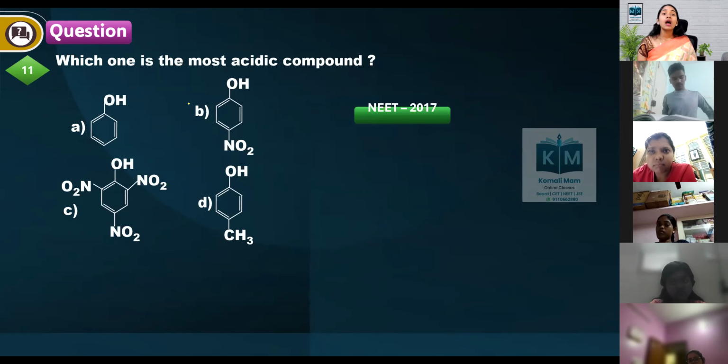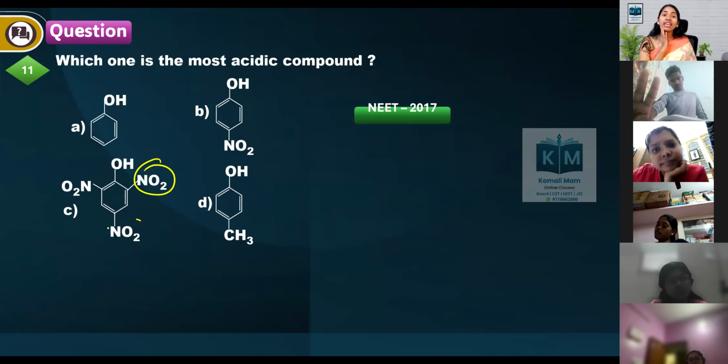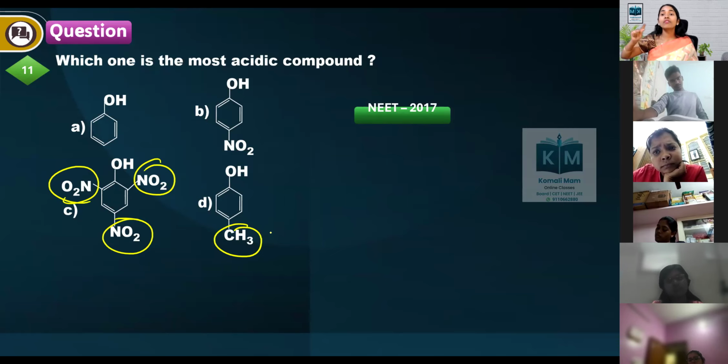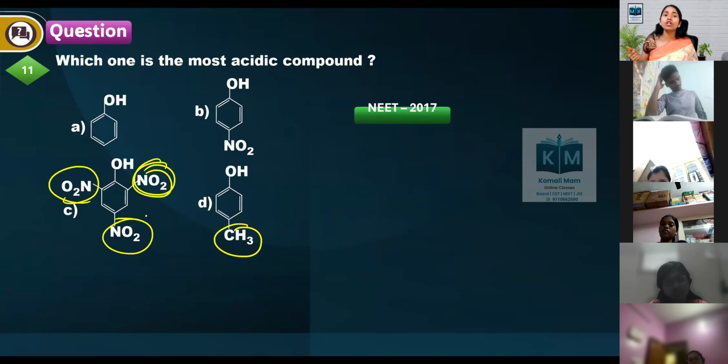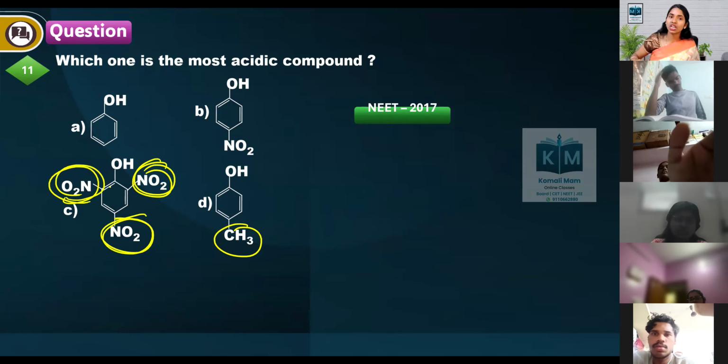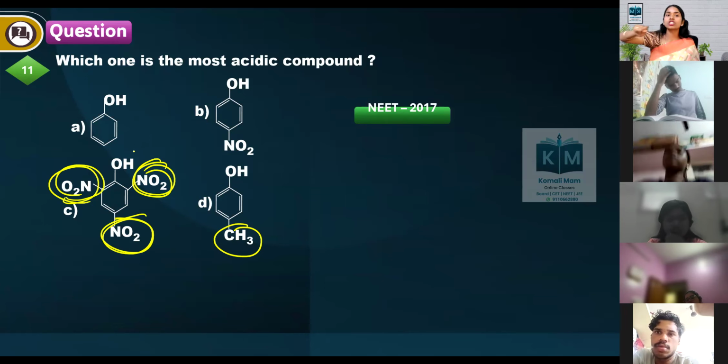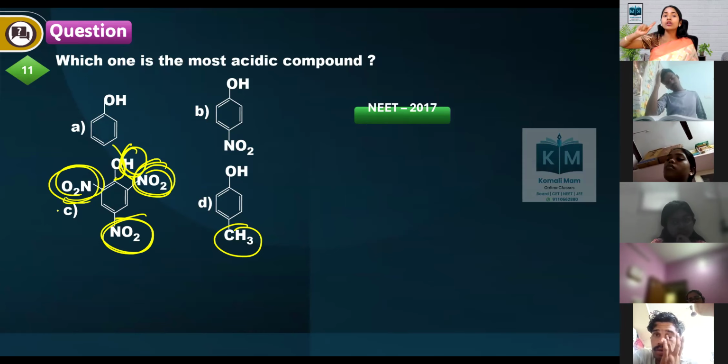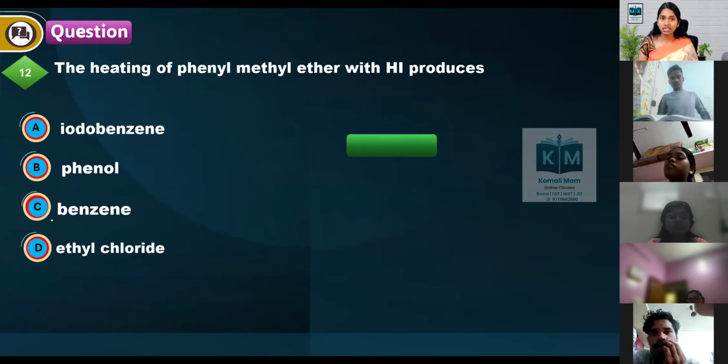Next one. Which one is the most acidic compound? Here OH is there, here NO2 is there, here 3 NO2 groups are there, here a releasing group is there. The more electron withdrawing groups, the more the acidic character, because they pull electrons from the benzene ring. Benzene pulls from the oxygen, oxygen pulls from hydrogen, and hydrogen goes out as H+. So picric acid is the most acidic compound.